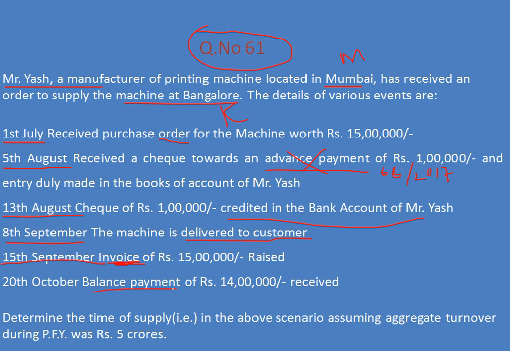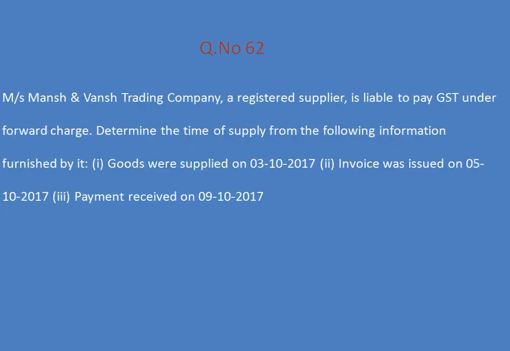So what are those 2 dates? That is your homework. I am not explaining anything, only I will give you a hint. 2 dates are important for your answer. Out of those 2 dates, which one is the earlier date that you have to write and send the answer to me. Next question.